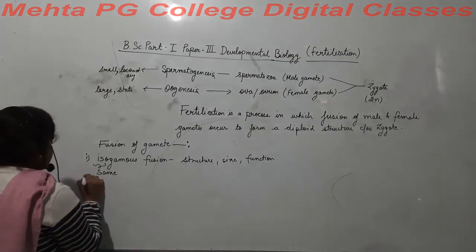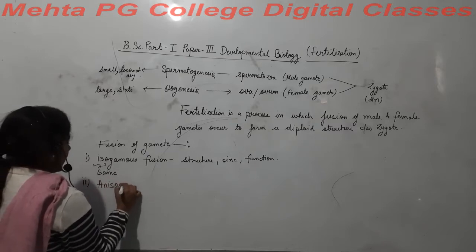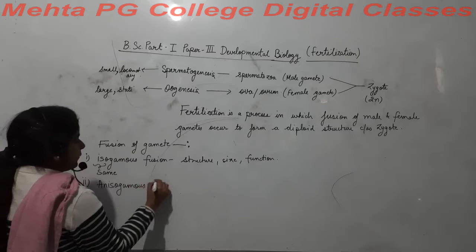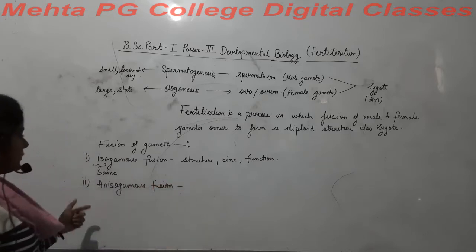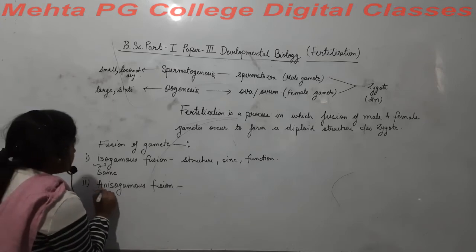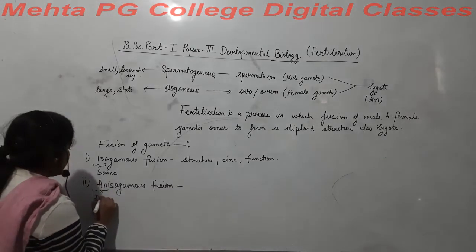Second is anisogamous fusion. In this kind of fusion, an means different, right?